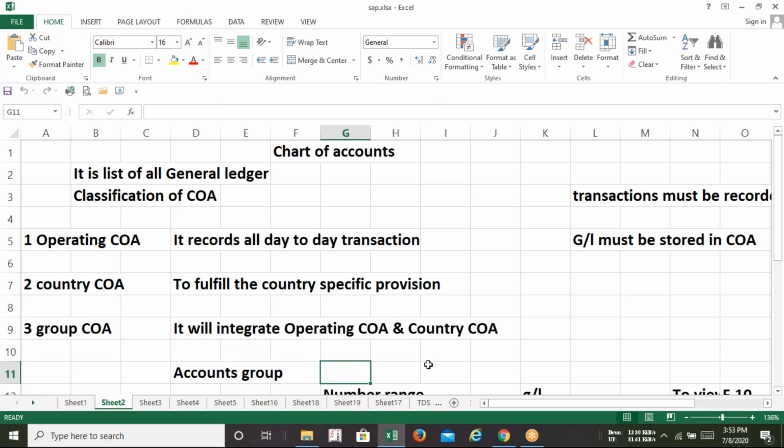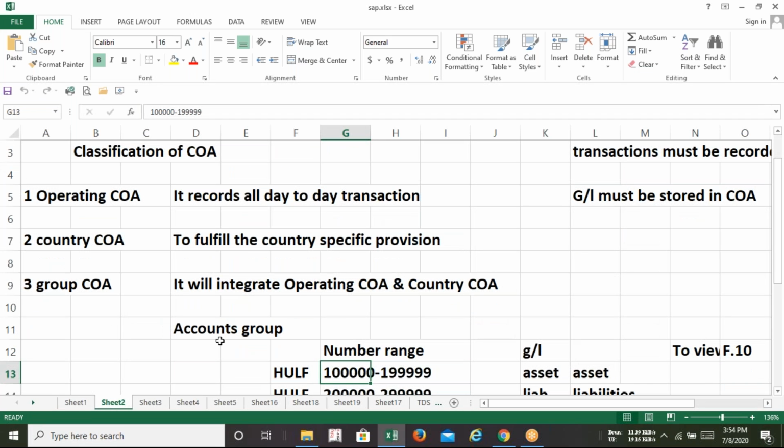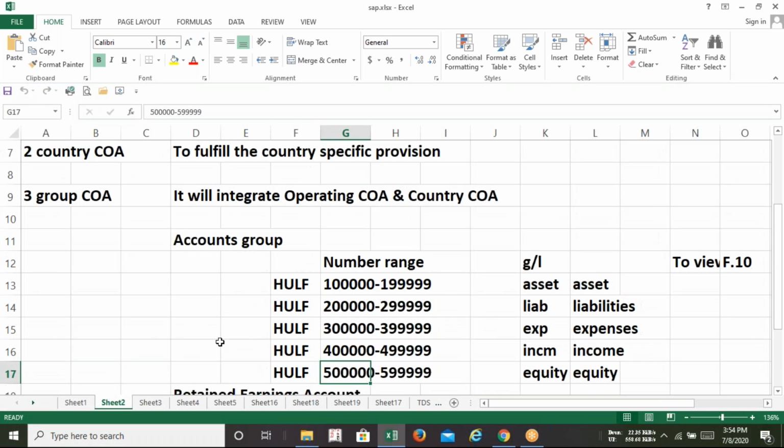After that, what is an accounts group? The accounts group is nothing but an index. Let me tell you with an example. Here you can see that I have mentioned a column called number range, where I have mentioned some numbers: say, 1 lakh to 1,99,999, and I have written assets. Then 2 is for liability, 3 expenses, 4 income, 5 equity. I have given this example.